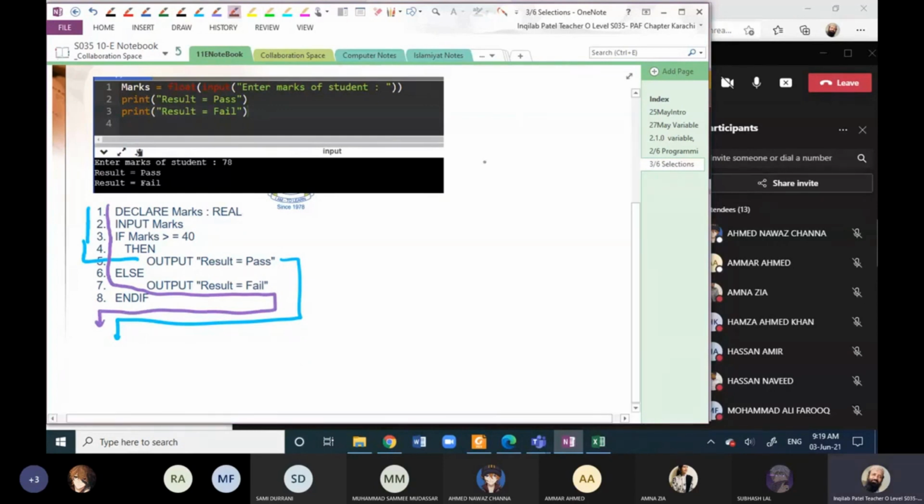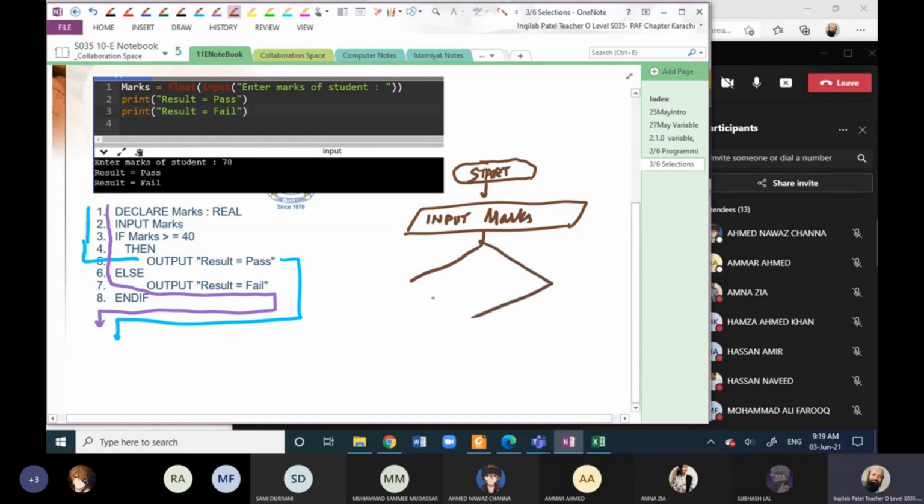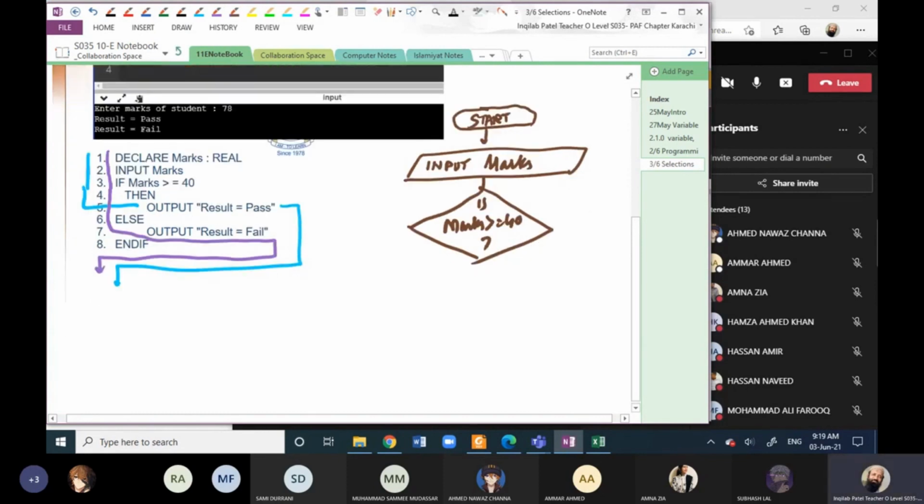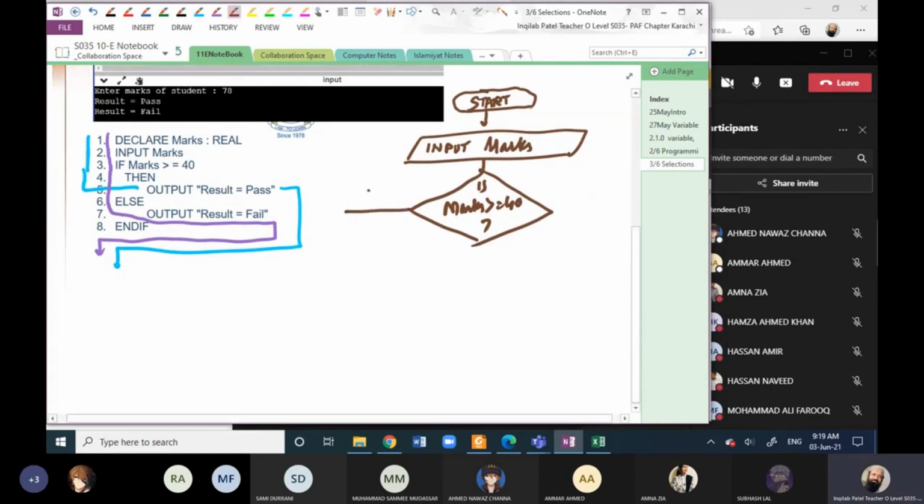If I am drawing a flow chart, firstly we start our program, then we input marks, then we apply a condition: is marks greater than equal to 40? Now we have two different paths.